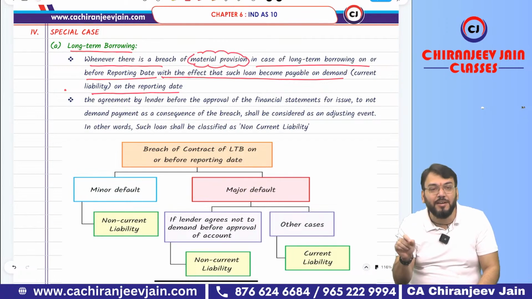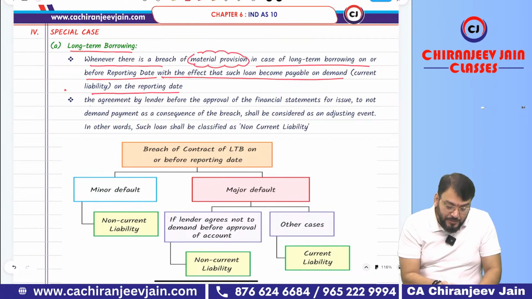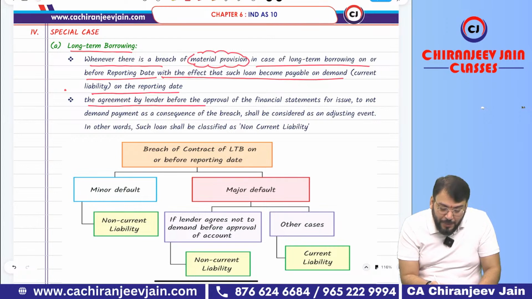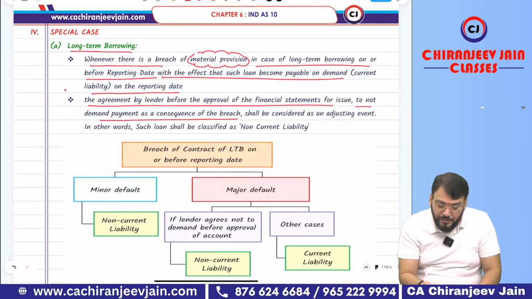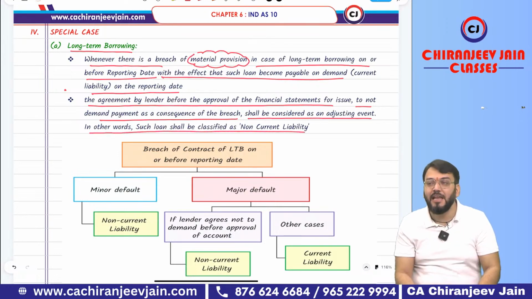That the loan becomes repayable on demand. The agreement by the lender before approval of the financial statements for issue not to demand payment as a consequence of the breach shall be considered an adjusting event. In other words, such loans shall be classified as non-current liability.